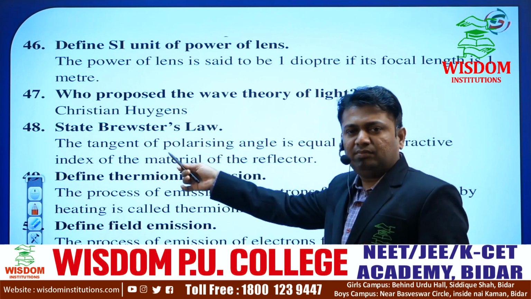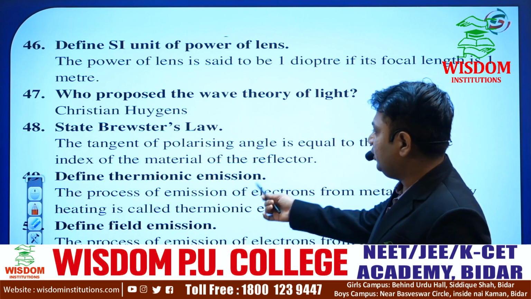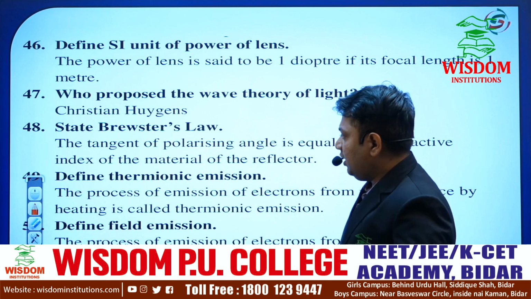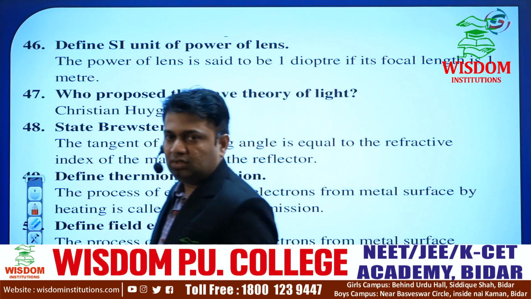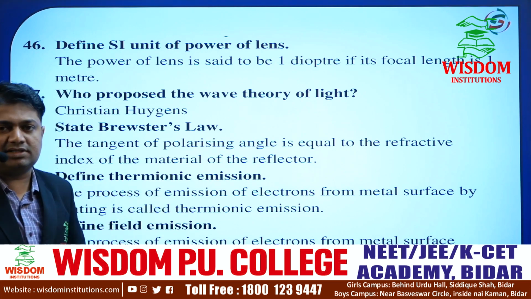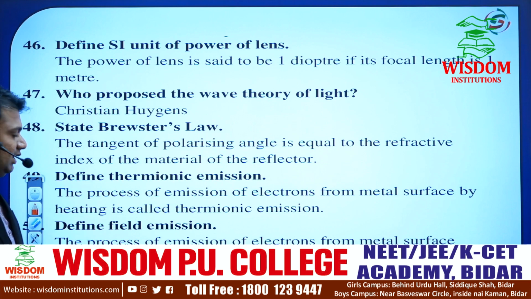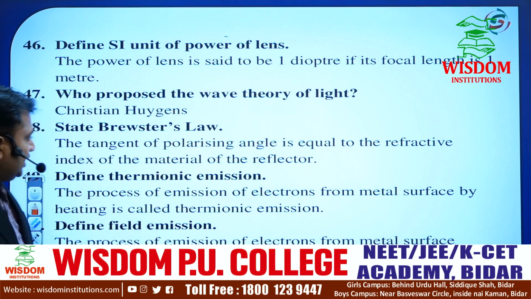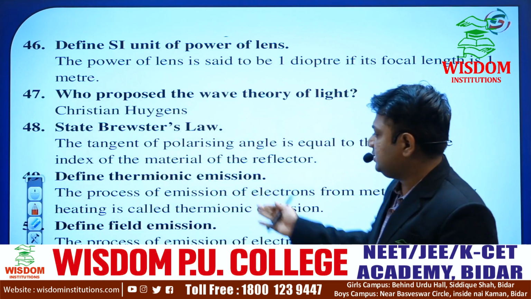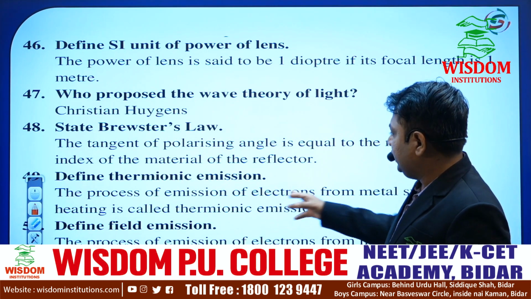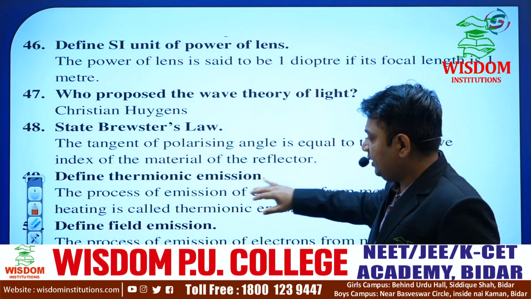Brewster's angle, Brewster's law, is also very important. Thermionic emission: in the dual nature of radiation and matter, he may ask types of emissions. Because in the whole chapter, we are going to emit electrons from the metal surface. That is why he may ask thermionic emission, secondary emission, field emission. So you have to note down the types of emissions compulsorily. In thermionic emission, very simple concepts are there. I have given simple, important and effective words on this one. You have to read it once, then you will remember it. Define field emission.